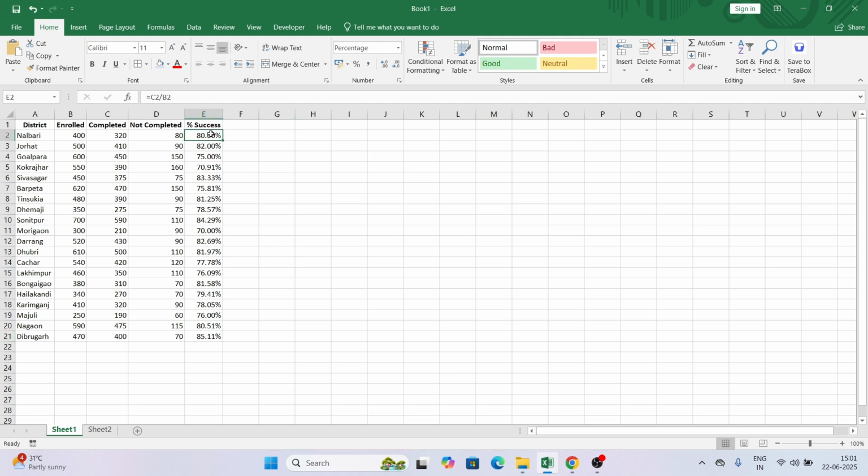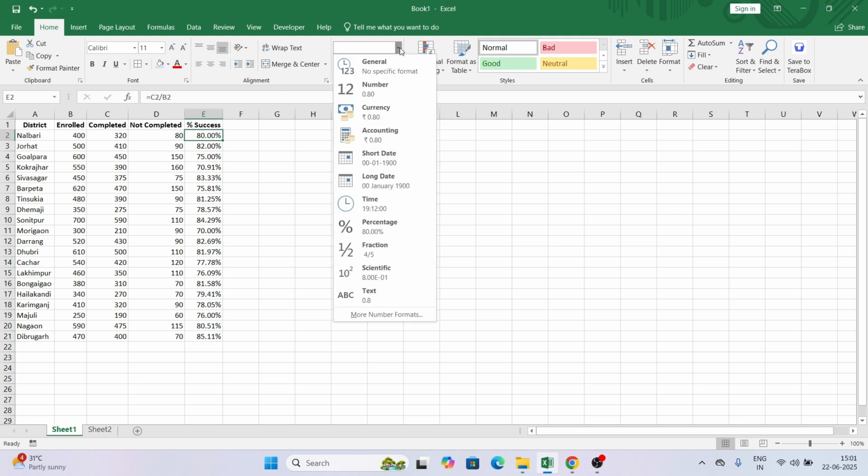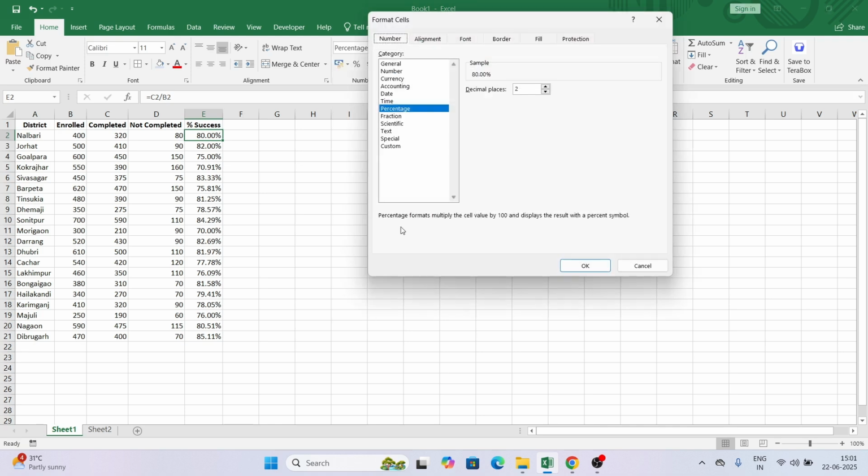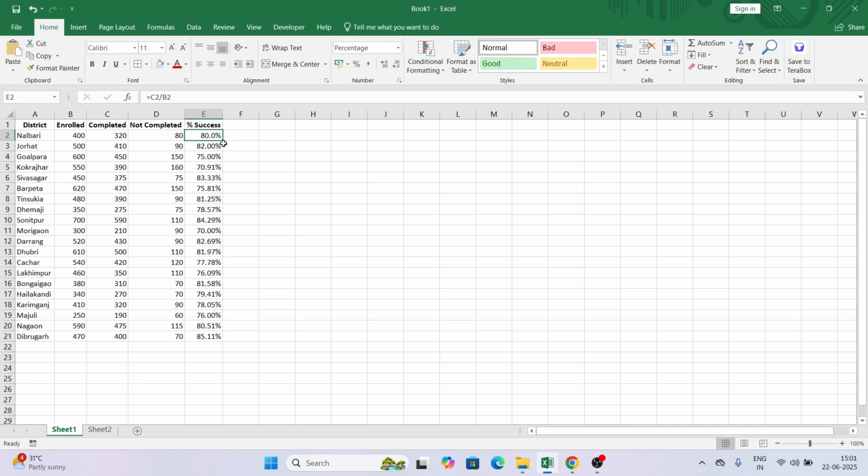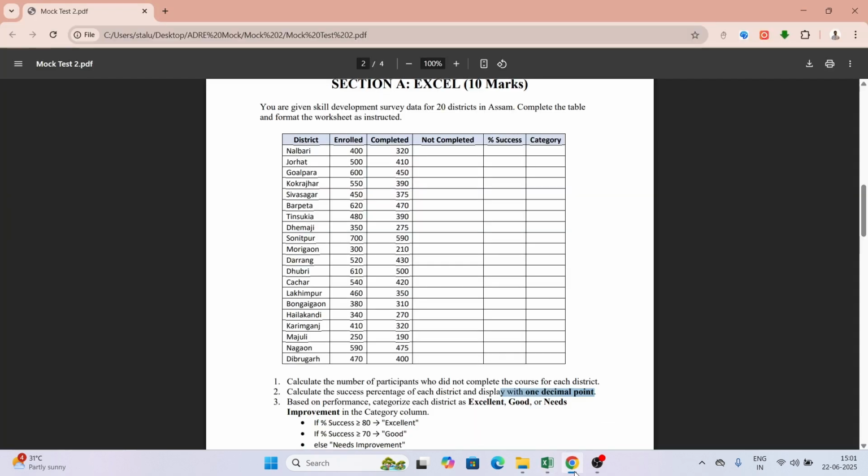So for that, again in percentage, I will click on the drop down, I will go to more number formatting and percentage, and here you will get the option decimal places. As of now it's 2, I will make it as 1 and I will hit okay. So you will see 1 decimal place. Now again I will autofill and it's done. Success percentage is done. Now moving to the next one, the category.